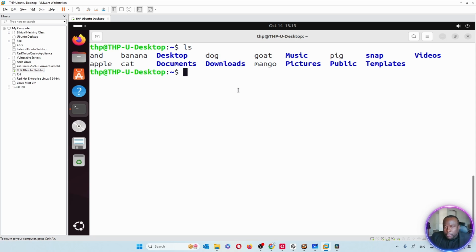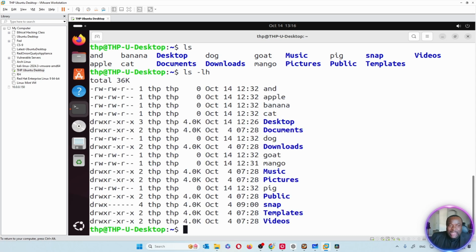But I want it to be more professional and not depend on colors. So I'm going to write ls -l, which means long listing. And I want to add an h, which stands for human readable. I like to list in a long way that a human can read easily. I hit enter, and I get way more information.